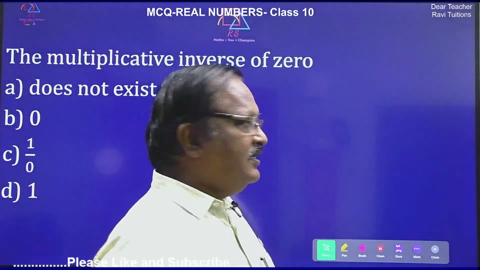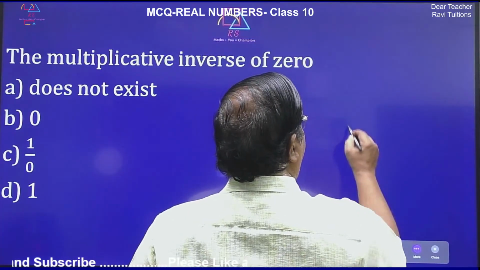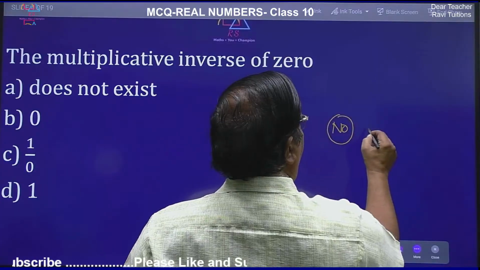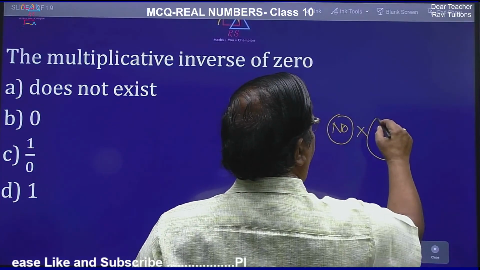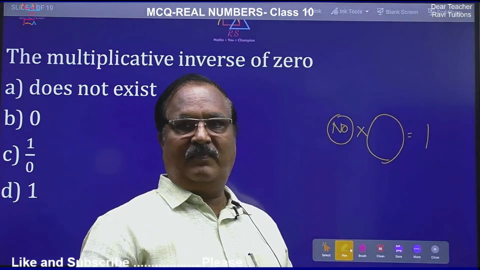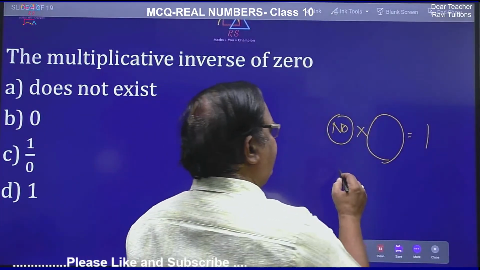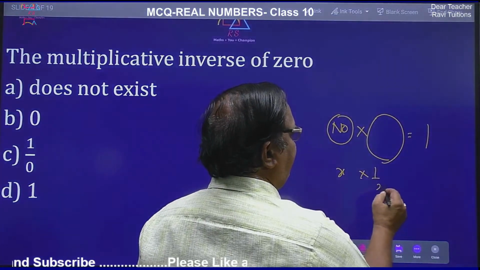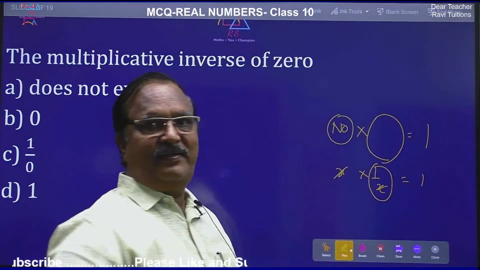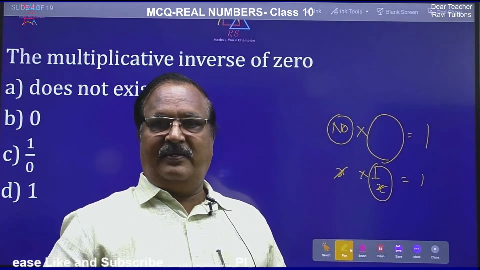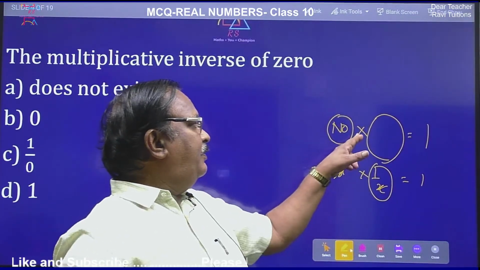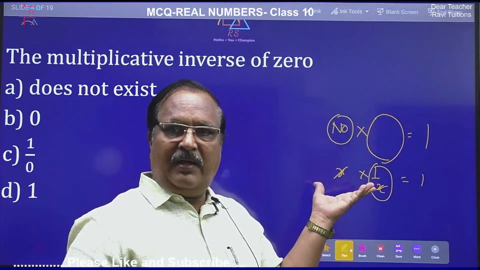Multiplicative inverse: if there is a number, its multiplicative inverse is the number which, when you multiply with it, you get 1. Suppose x is the number, 1 by x is the multiplicative inverse. So if you multiply, you should get 1. Got it? Additive inverse means in place of multiplication you write plus.